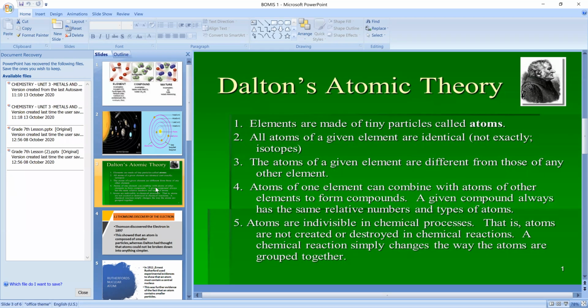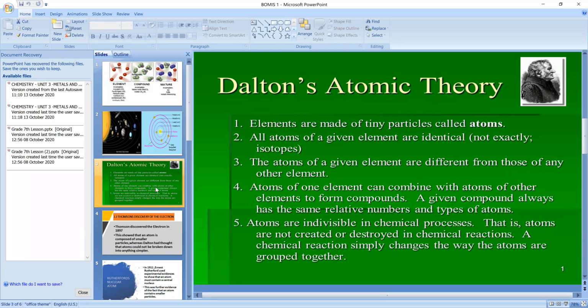Atom. So what does the element consist of? How are the elements made up, children? Elements are made up of tiny particles called atoms. Next, all atoms of a given element are identical. For example, if you take the carbon element, it consists of all carbon atoms.